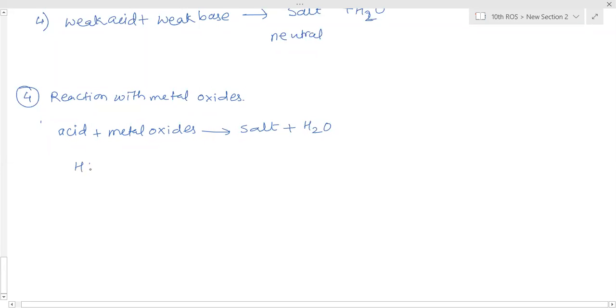So the acid HCl combines with calcium oxide. It will form calcium chloride plus water. H2SO4 combines with magnesium oxide. It will form magnesium sulfate and water.